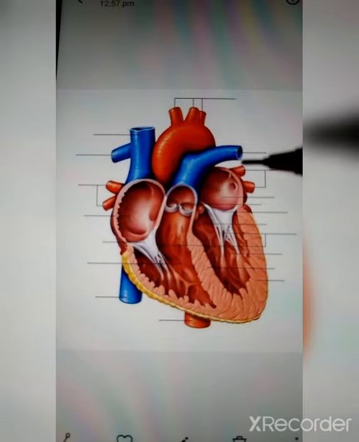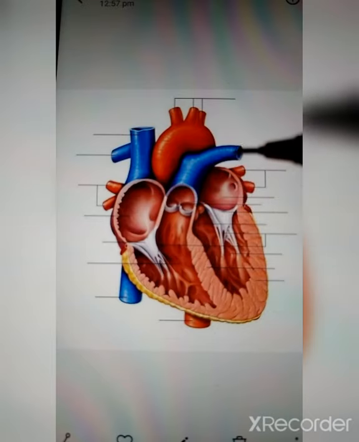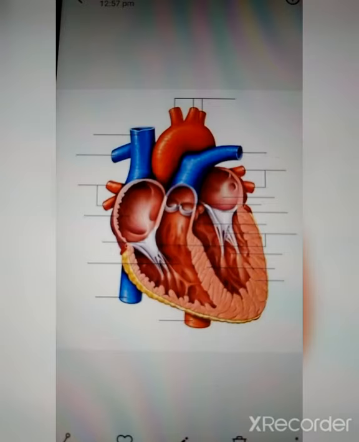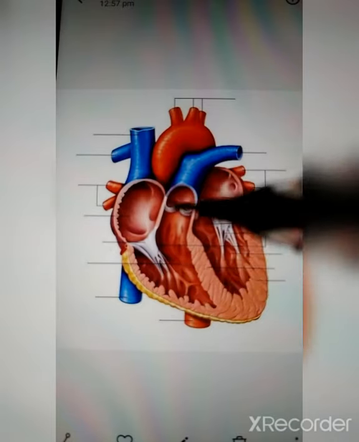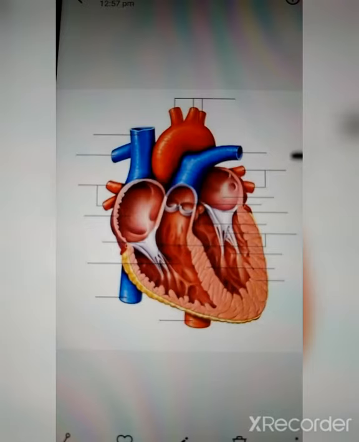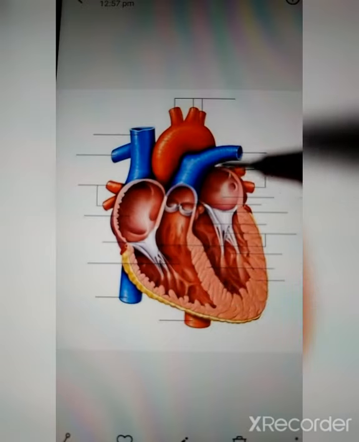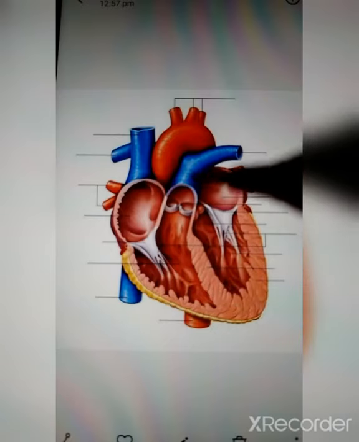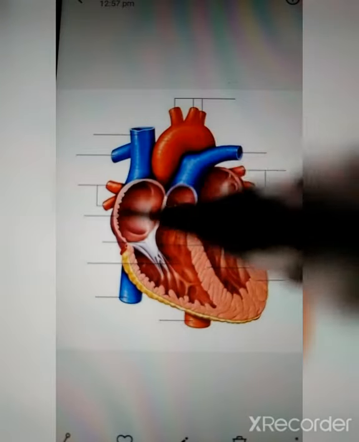He tied a rope to this. You know this is the pulmonary artery. He tied a rope here. He closed the pulmonary artery with a rope, and he observed the blood movement. The atrium supplies the blood to the ventricle, right? So the ventricle would be filled with blood, and the blood will try to move to the arteries. So if we tie a rope here, this part would have a bulge, right? The artery would show a bulge towards the heart. That is, this part would show a bulge.